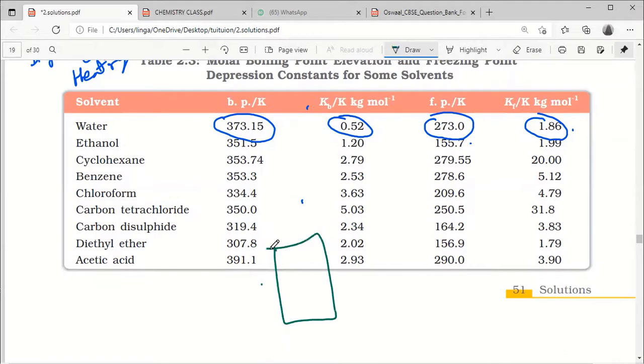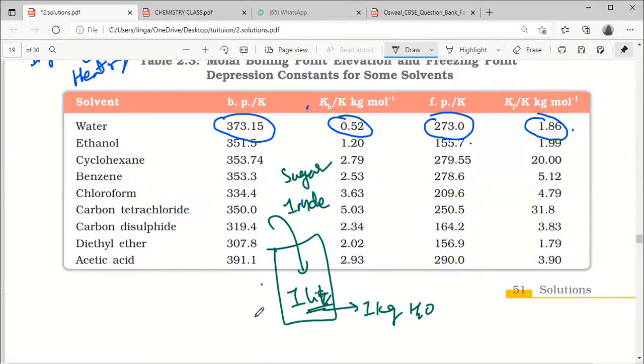If I am taking 1 liter of water, which is nothing but 1 kilogram of water, in this I am adding 1 mole of sugar. Now the water boiling point will be increased.